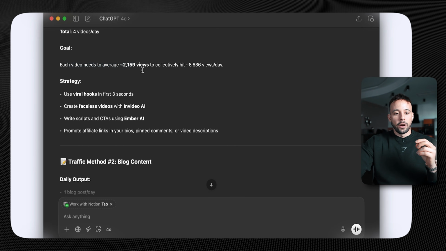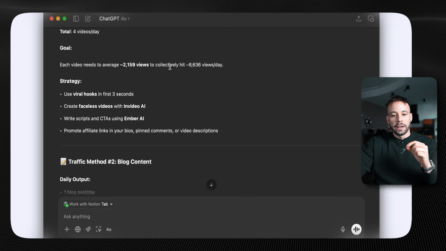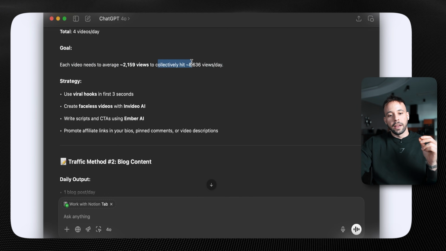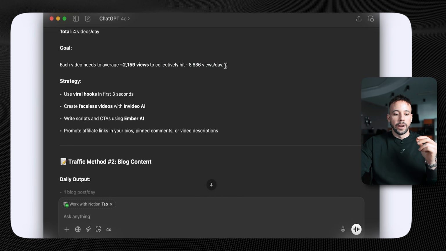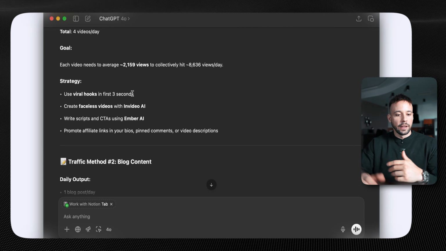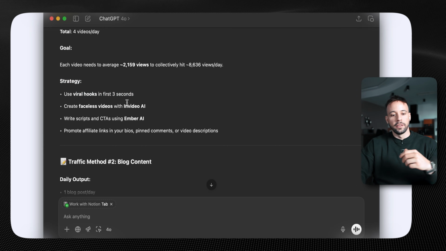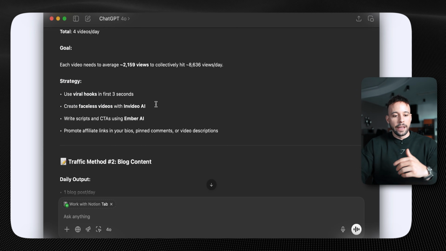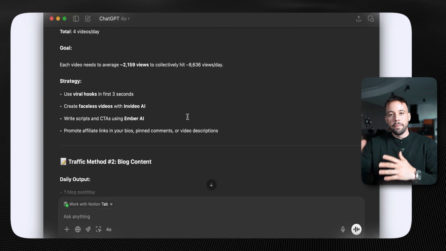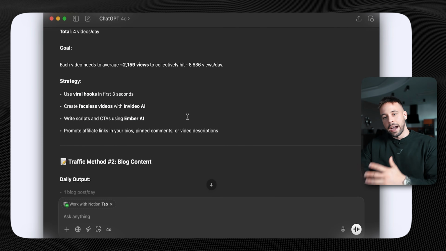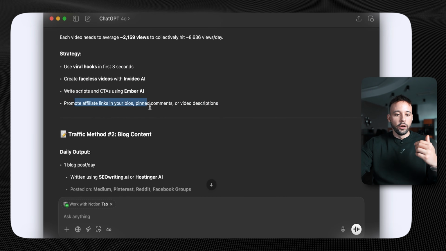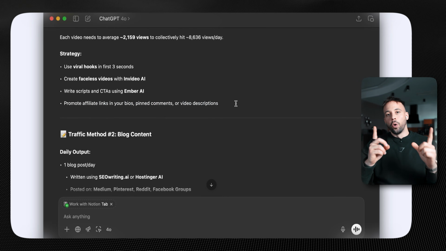So each video needs to get on average 2,159 views to collectively hit 8,636 views per day. And you can use strategies to get more views, like use viral hooks in the first 3 seconds, create faceless videos using InVideo AI. You can write scripts and CTAs using Ember AI from ClickBank, which is their new AI software. And you can promote your affiliate links in your bios, pinned comments, video descriptions, or you can simply post